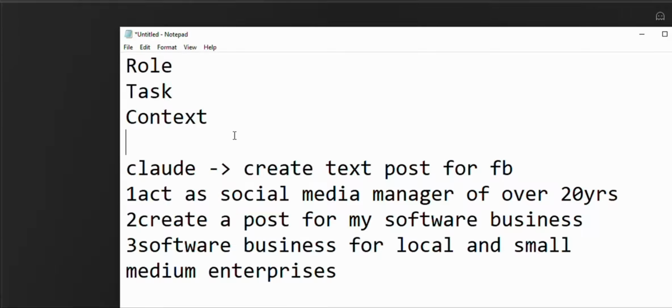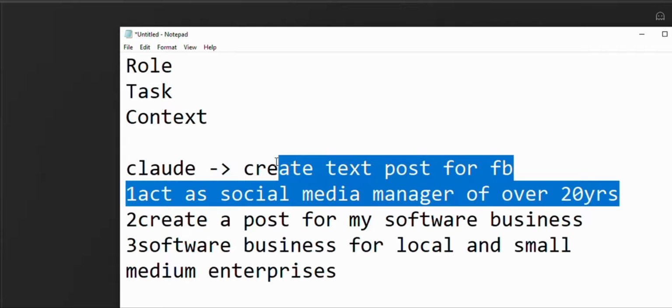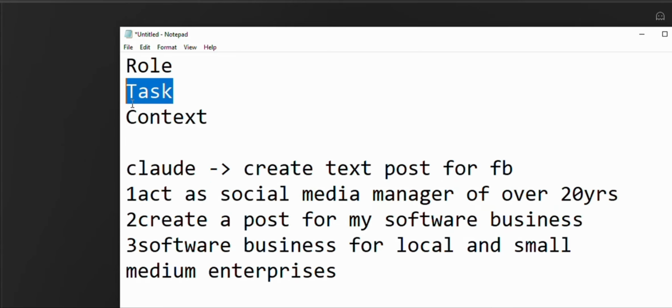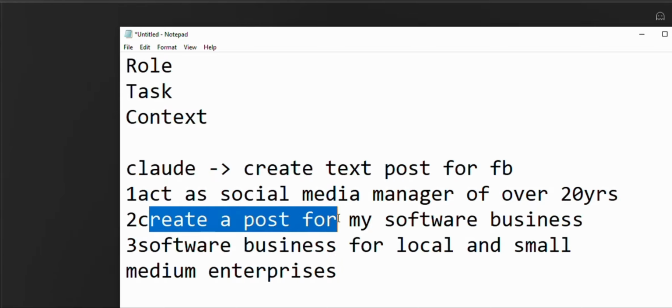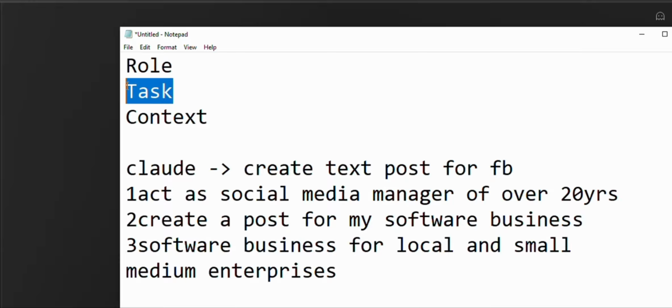So I want to create an effective prompt now using these three things. The first thing is the role. So don't forget this is starting at the role here, because I want Claude to act as a social media manager of over 20 years experience. So the task now is to create a post for my software business. That's the task I want to give it for it to create for me.